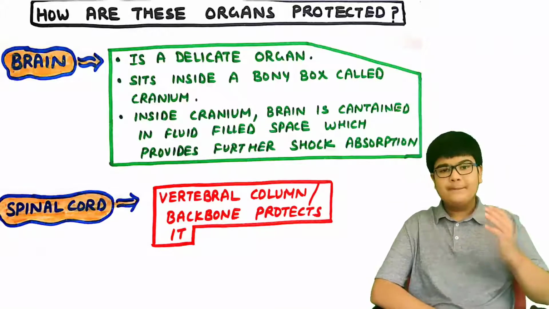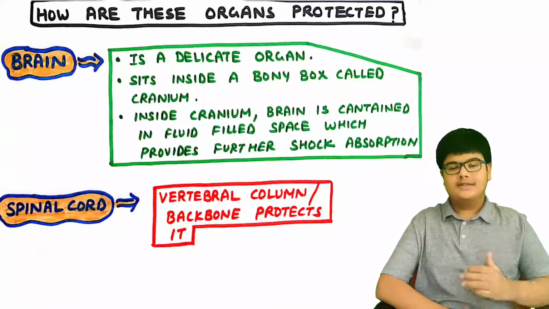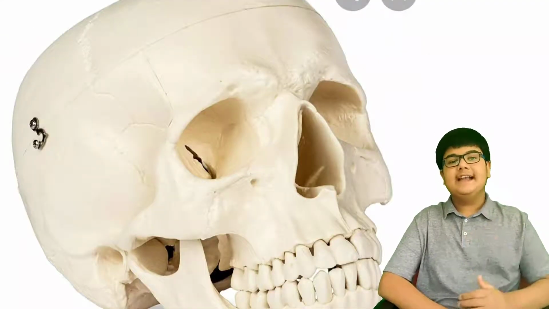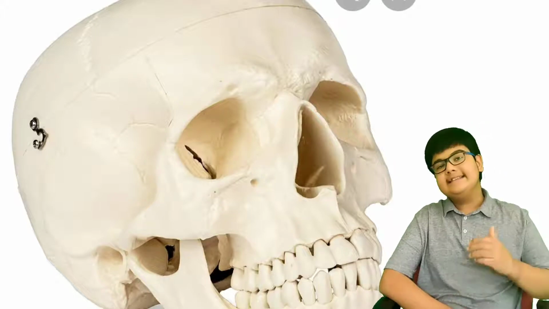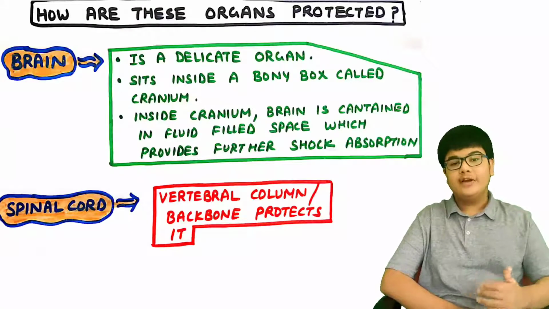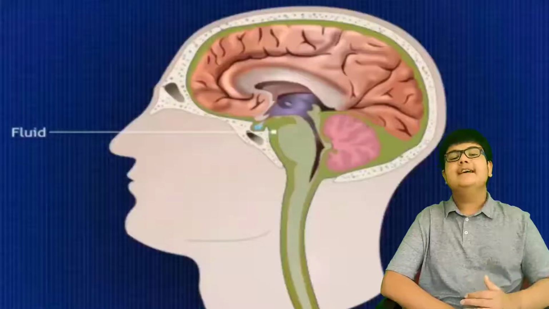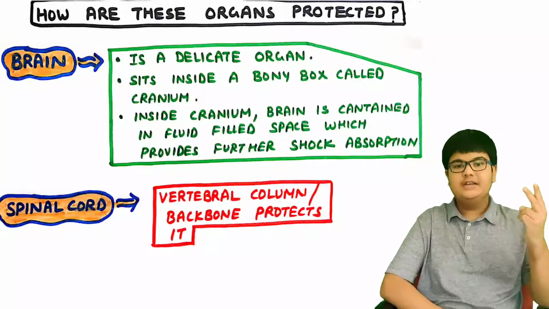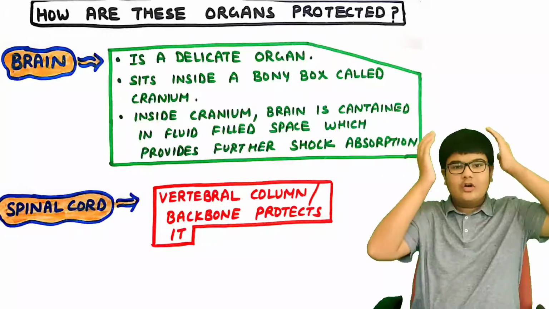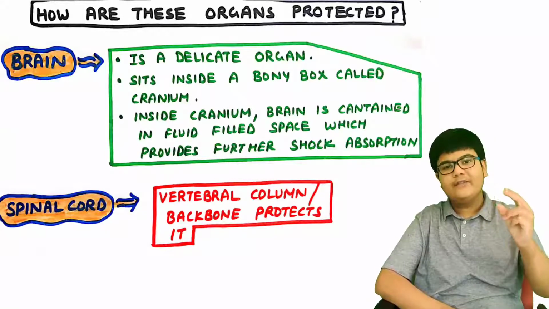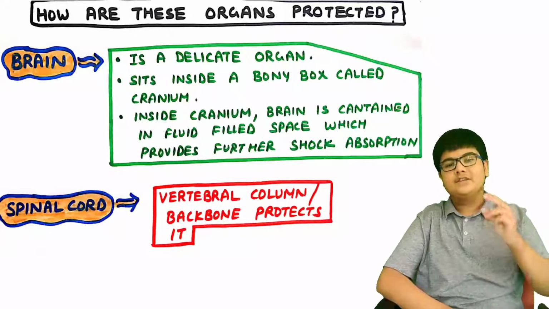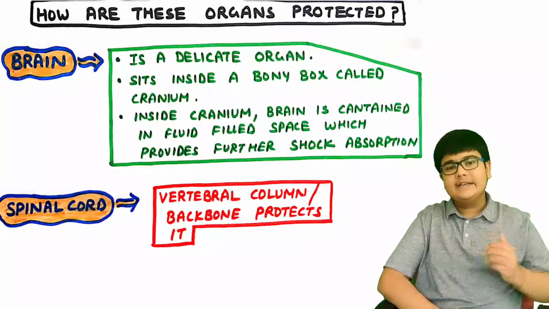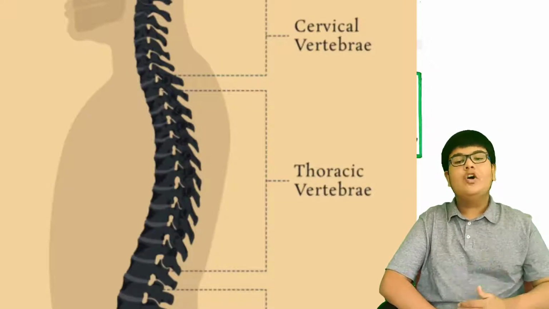So now the brain and spinal cord are very delicate organs. So now let us see how are these organs protected. So the brain sits inside a bony box known as cranium, and inside the cranium the brain is contained in a fluid filled space which provides further shock absorption. So the brain has 2 layers of protection. The first is the bony box known as cranium, and the second is the fluid filled space inside the cranium which helps in shock absorption. Second, spinal cord. So spinal cord is protected by the vertebral column or backbone.